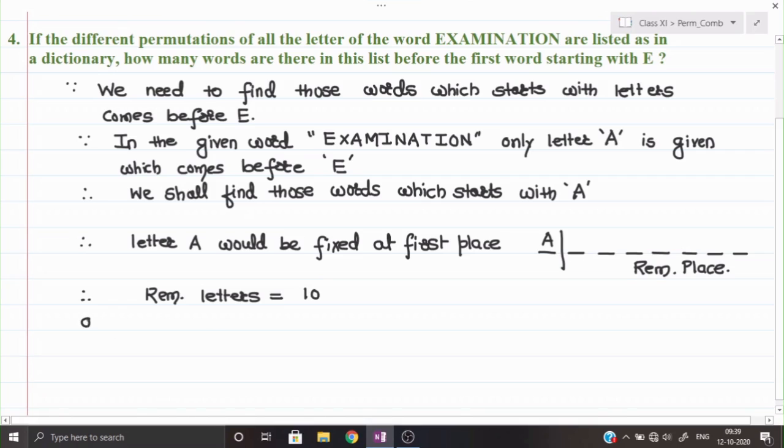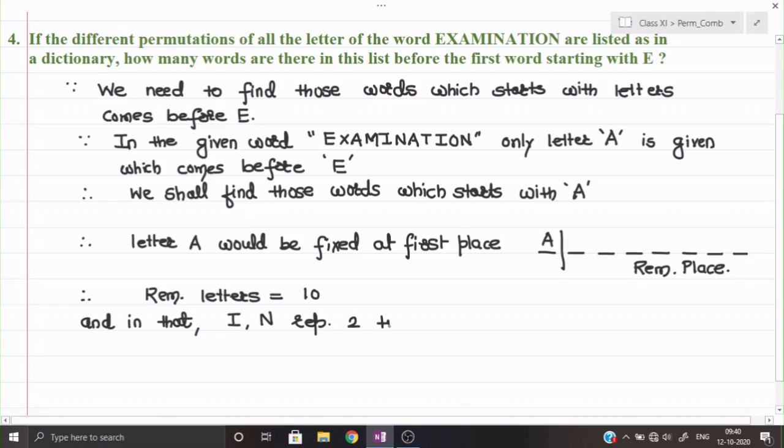And in that, is any letter repeating? Yes. In that, which letter is repeating? Actually, three letters are repeating here. A is repeating two times, then I is repeating two times, and N is repeating two times. Actually, A is also repeating two times, but since one A we have fixed at the first place, the remaining is only one A, and that cannot be counted in the repetition over there. So only I and N we can say are repeating two times.